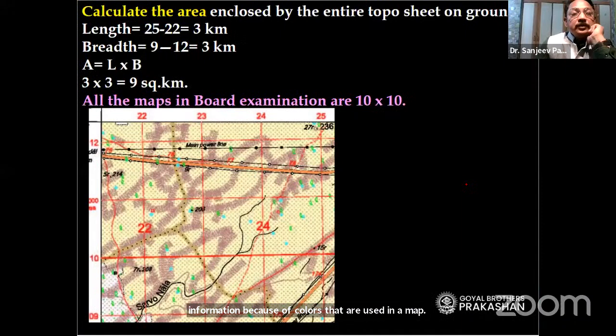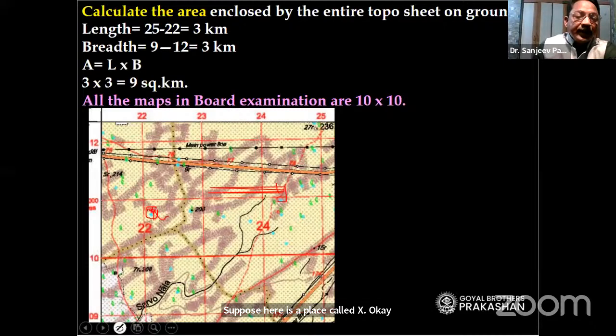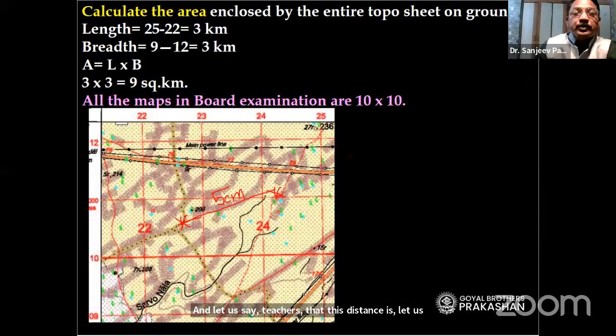Now this scale also helps us to calculate the distance, as I already told you. Suppose here is a place called X and here is a place called Y. So you can keep the scale between these two places, and let us say, teachers, this distance is 5 centimeter. So on ground, how much will be the distance? We solve this in the following steps.